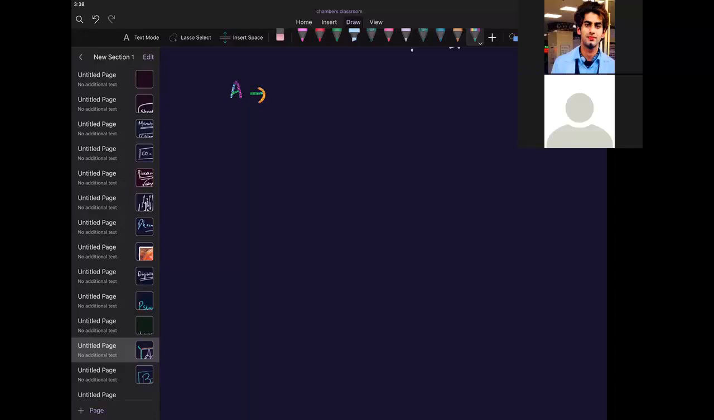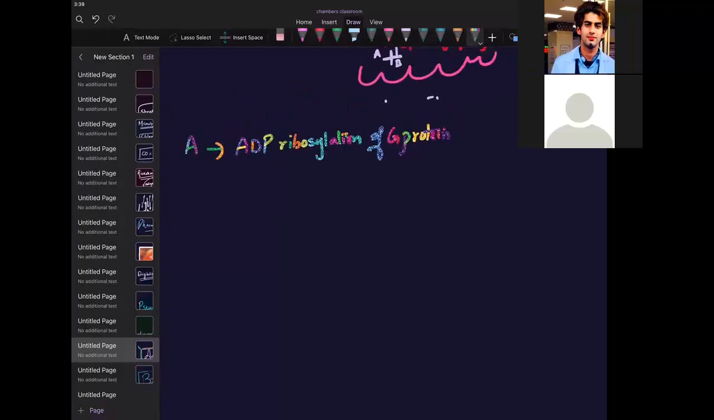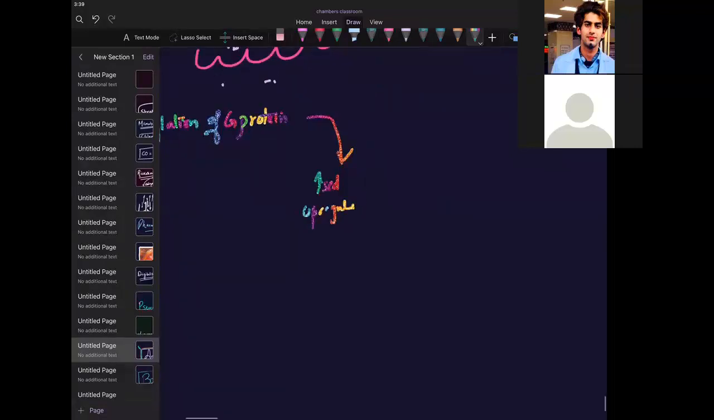This A factor will cause ADP ribosylation of what? The G protein I taught you yesterday, the messenger. The G protein is that intracellular fragment of that receptor present inside the cell. So once you do ADP ribosylation of this, you will cause increased activity or upregulation of adenylyl cyclase.